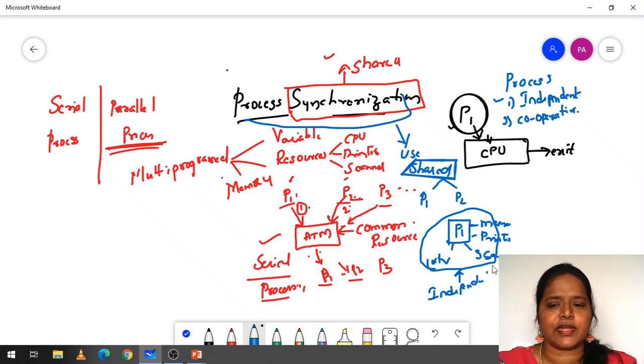Here we don't find any problem. After one process, another process will come, like at an ATM machine. Everyone comes, does their task, and exits out of the system. And next, another group of processes we call cooperative processes. Fine.